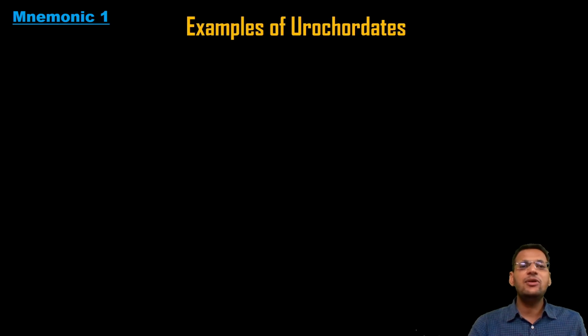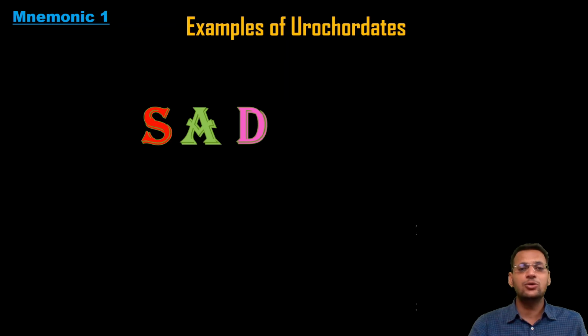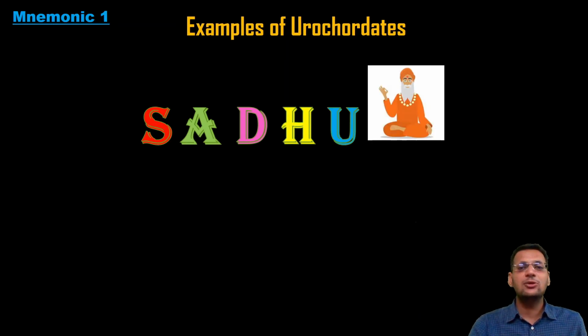By this mnemonic we would be learning the examples of Urochordates. Now Urochordates, a group in Chordata phylum. You just need to remember a single word to remember all the examples of Urochordates, and that single word is sadhu. The word is sadhu. You very well know what sadhu means. Sadhu means a sage. So by remembering sadhu, you can remember the examples of Urochordates.